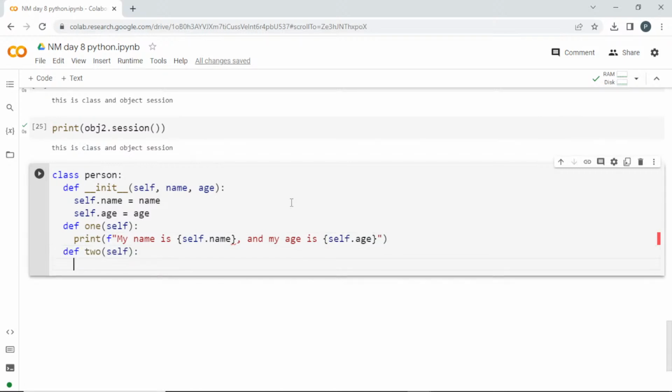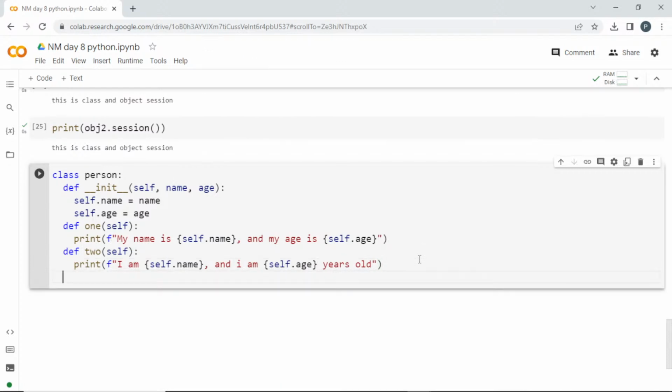I'll pass the self inside. I'll print, I am self dot name, and I am self dot age years old. Yes, correct. Self is the instance of that object passed. As I told you with the help of that car example, we have created three different ones. Remember? When you create an object, one instance will be created, so self will be passed there. Very good.